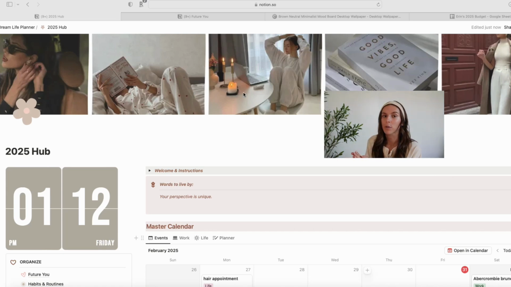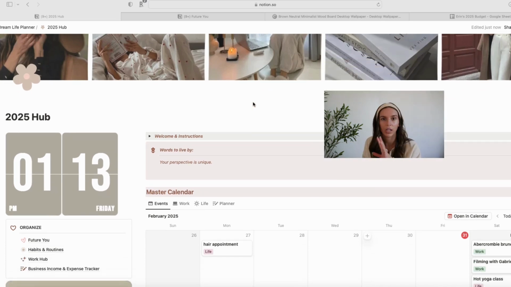I'm in the home screen of my Notion planner right now, and this is basically where both my monthly planner and then also my weekly planner lies. I spend like 10-15 minutes at the coffee shop resetting my Google Calendar as well, and I do use my Google Calendar, but I pretty much only use it for meetings, like when people are on calls with me and I have to send calendar invites. I don't really use my Google Calendar for tasks and events. That's what I use my Notion monthly planner for.